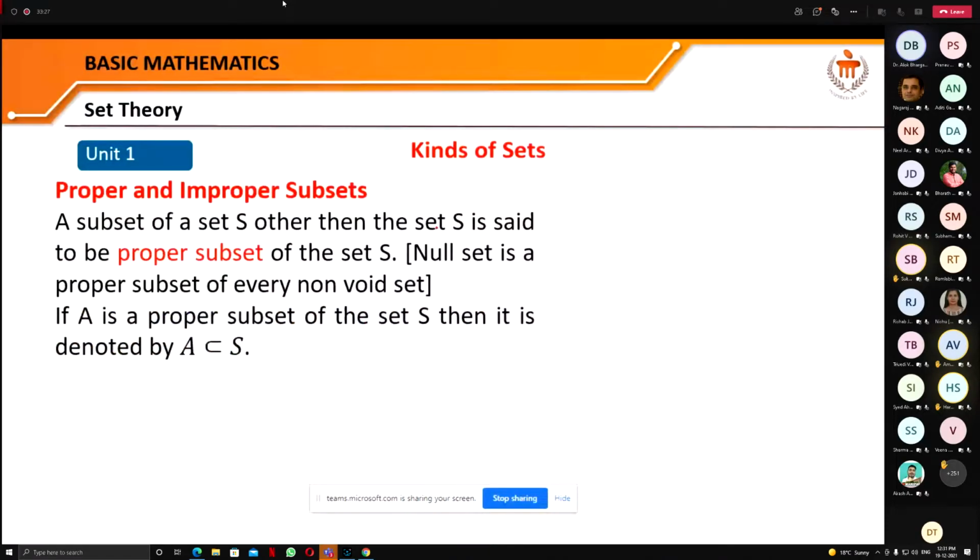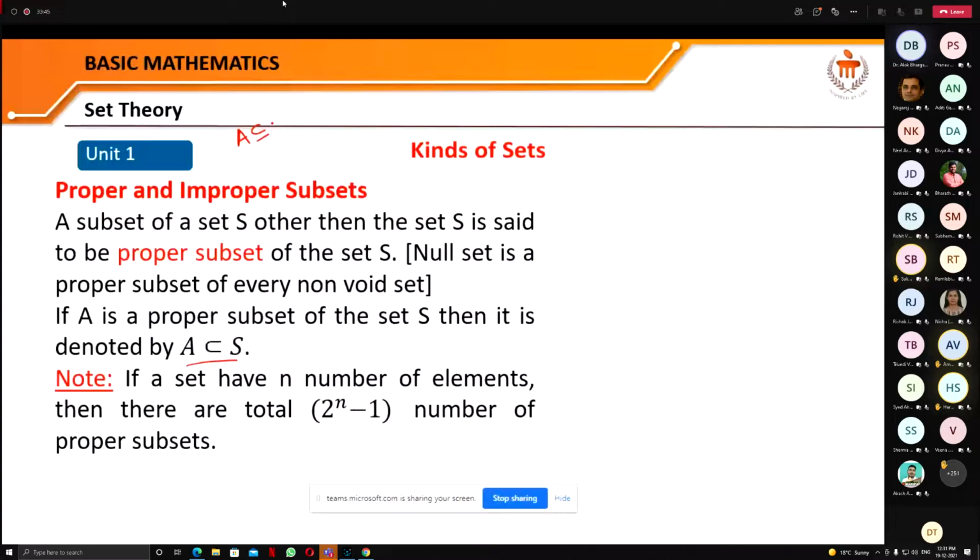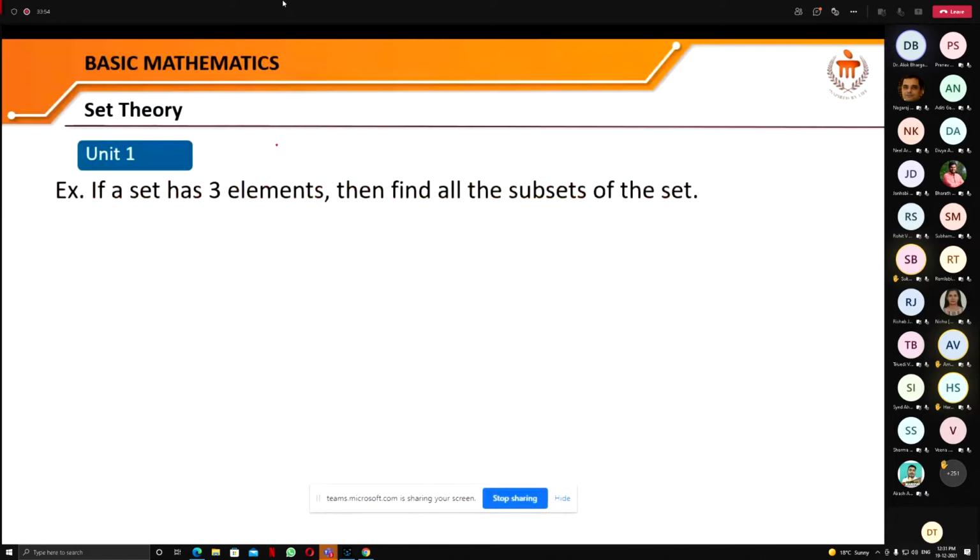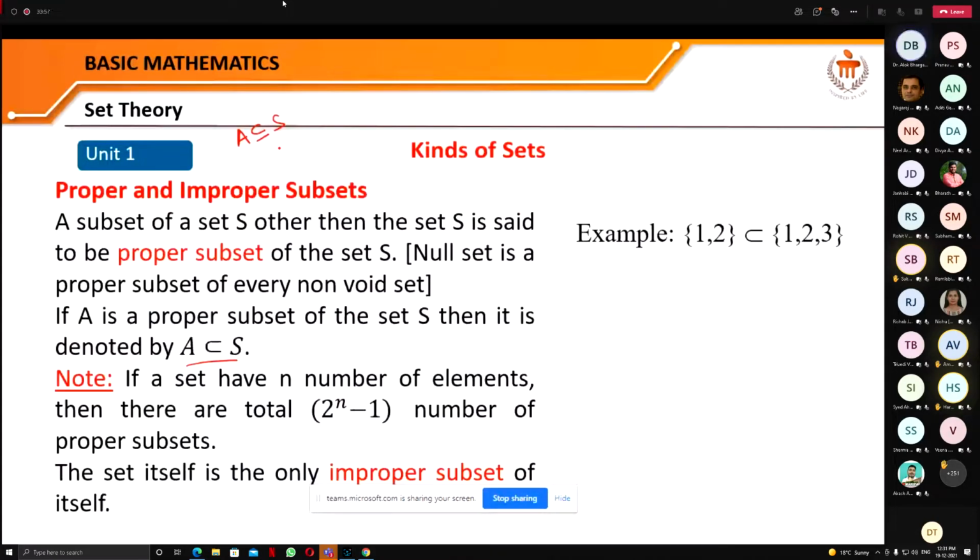And when A is a proper subset of the set S, then we'll write it like this, because there is no possibility that the set A is equal to this set S. So when we have written that A is a subset of the set S, it means there is a possibility that this set A is equal to this set S. But if it is not equal, then it is a proper subset.